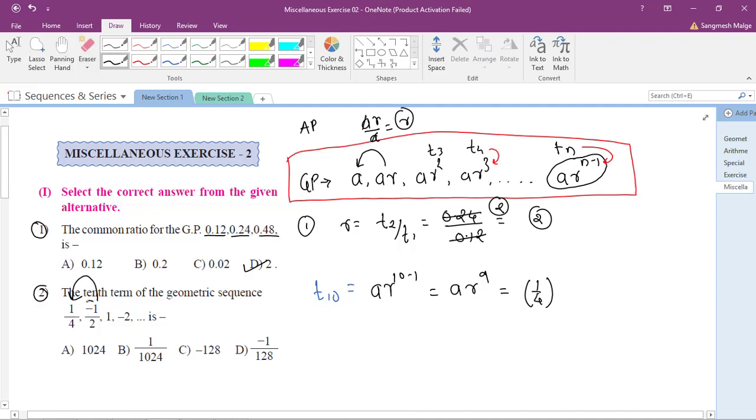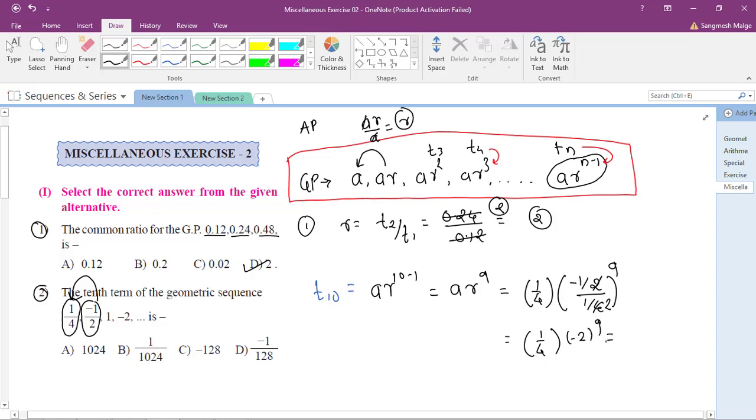So what is t2? This is my 1 by 2, that is t2. t1 is what? 1 by 4. So r is always t2 by t1. So minus 1 by 2 upon 1 by 4, to the power 9. Okay. So this is equal to 1 by 4. So the 2 cancels, so the denominator becomes the numerator. So minus 2 to the power 9.